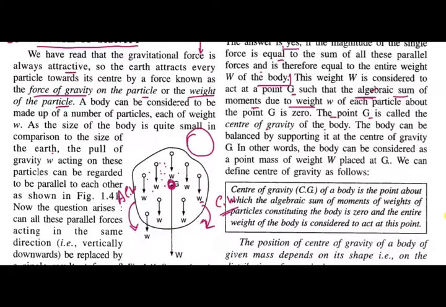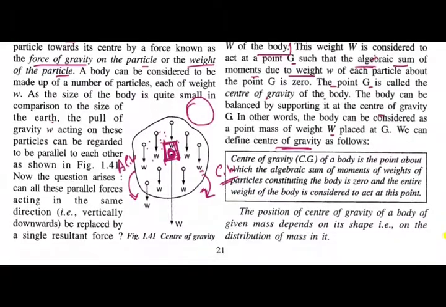The body can be balanced by supporting it at the center of gravity G. In other words, the body can be considered as a point mass of weight W placed at G. It means that the mass of the whole body will be concentrated at this point. So the mass of an object will always be at its center of gravity. Now here is a definition.